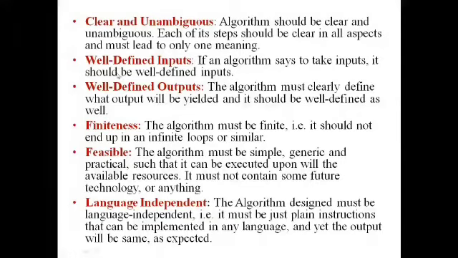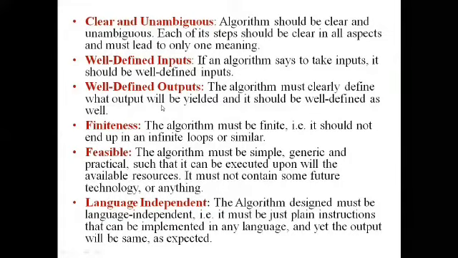And next, it should have well-defined inputs. If the algorithm says to take inputs, they should be well-defined inputs and also well-defined outputs. The algorithm must clearly define what output will be yielded. It should be well defined as well, right? Then finiteness. Finiteness is nothing but it must be finite.